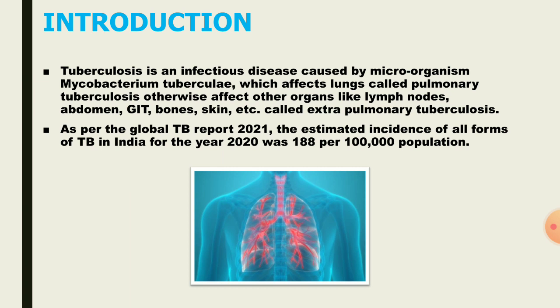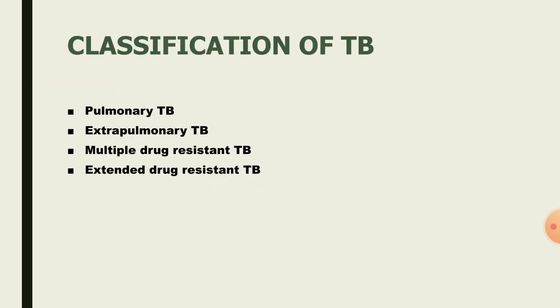Tuberculosis is an infectious disease caused by a bacteria called Mycobacterium tuberculosis, which primarily affects the lungs. It is called pulmonary tuberculosis. Other than the lungs, it can also affect other organs in the body, which is called extrapulmonary tuberculosis. As per the global report of 2021, it is estimated that TB in India affects 188 per 1 lakh population. This is high.